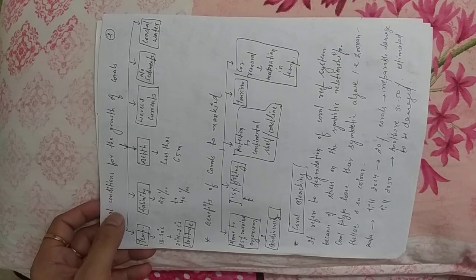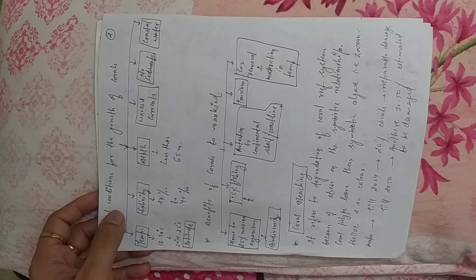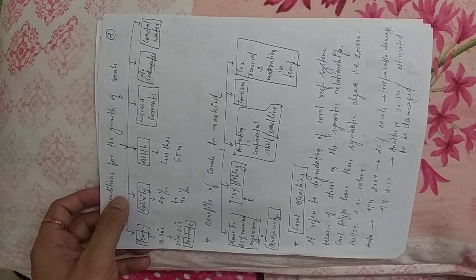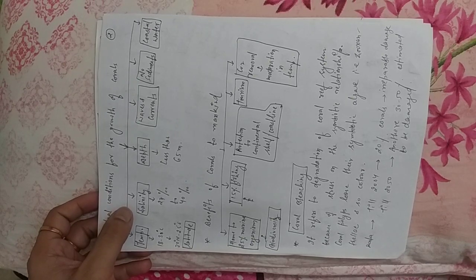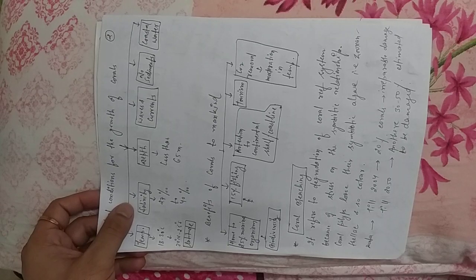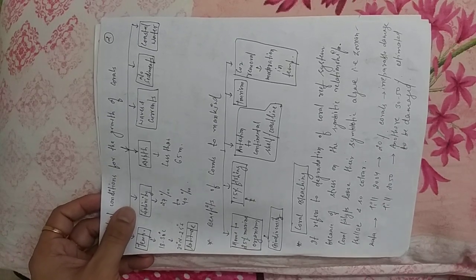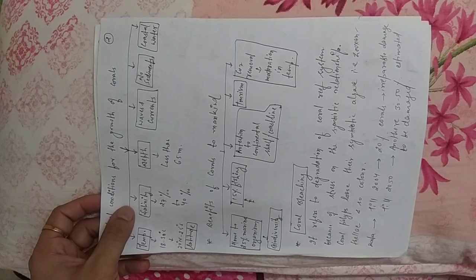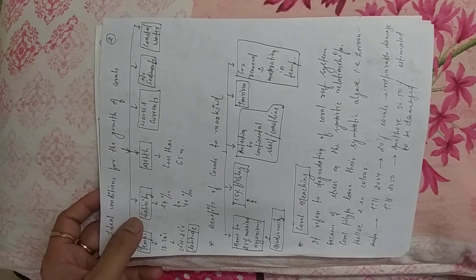So coral bleaching refers to the degradation of the coral reef system because of stress on the symbiotic relationship between coral polyp and Zooxanthellae. When coral polyps lose their symbiotic algae, that is Zooxanthellae, they become decolored or the color gets degraded. This is the condition of coral bleaching. So it is not good for us.